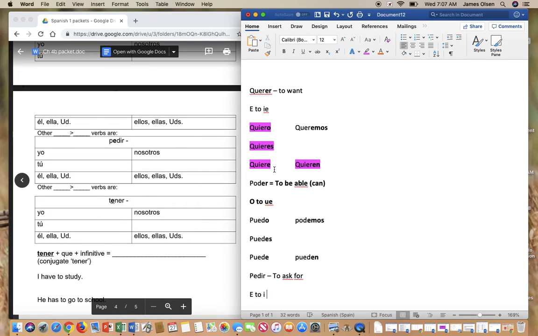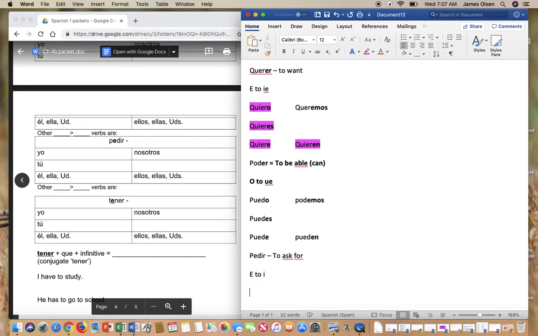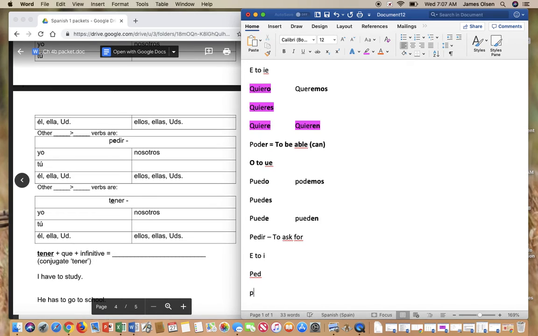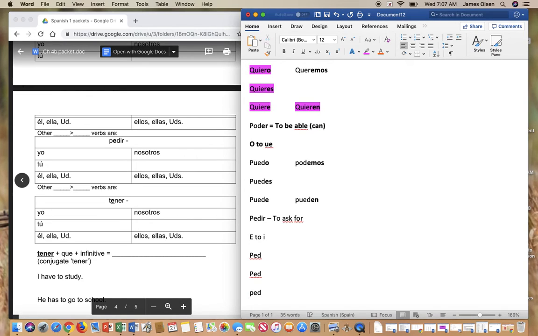Now, that means you're going to take your verb and put your normal stem. Your stem would normally be ped, right? Because you took off your IR ending and left the stem here. So I wrote ped, ped, ped, ped, ped. But I noticed that the E needs to change to an I. So I'm going to do that.